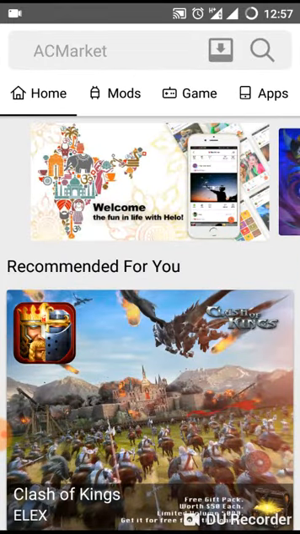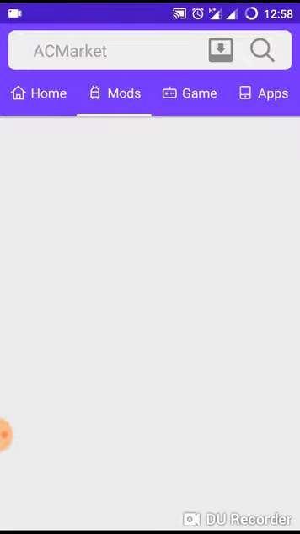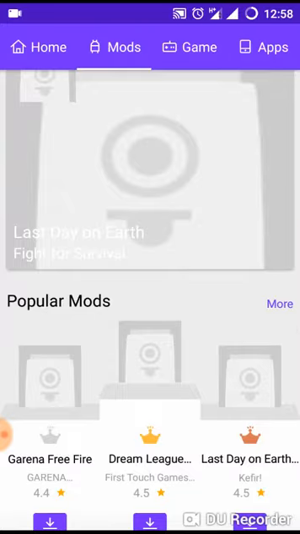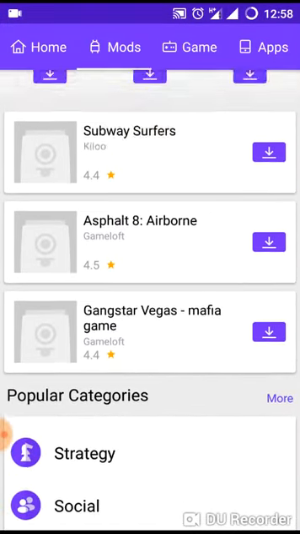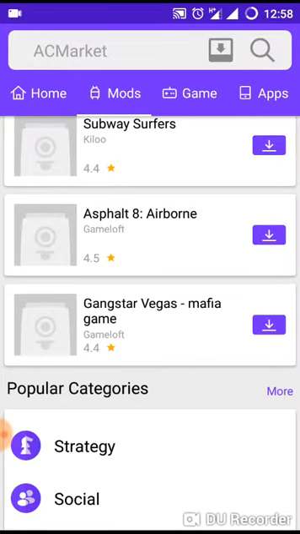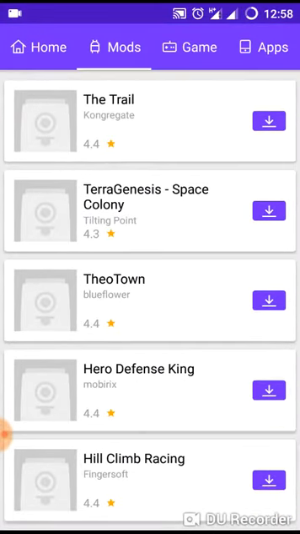Press up one, search. Press games. If it does not come, press search. Modes. Wait till it comes. You can see many games, hack games, and they are less MB here.